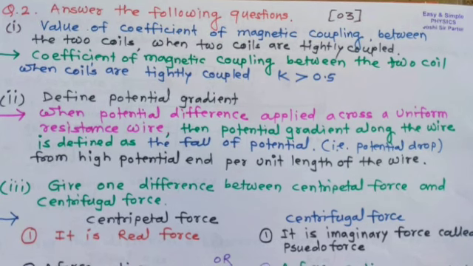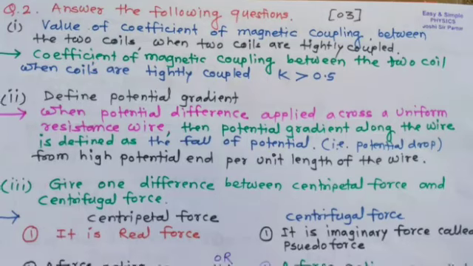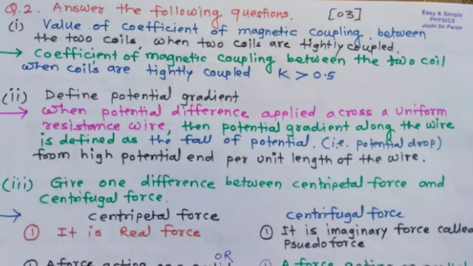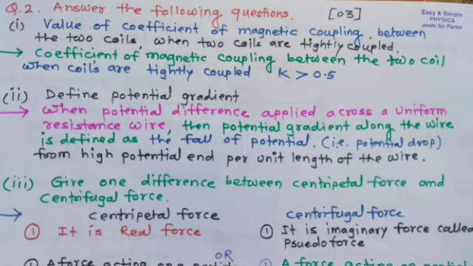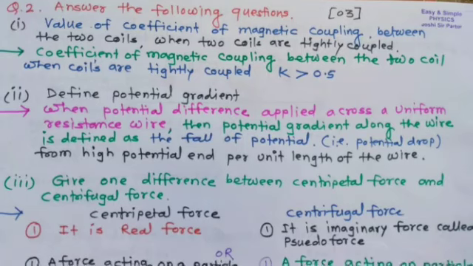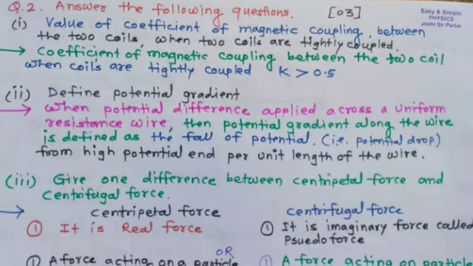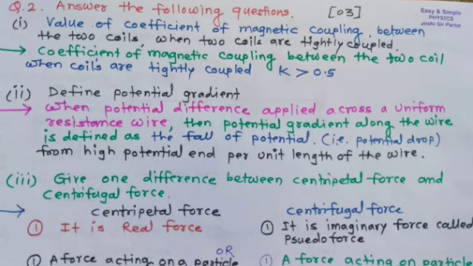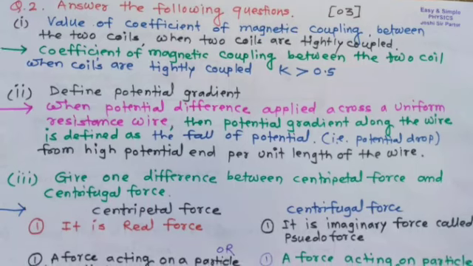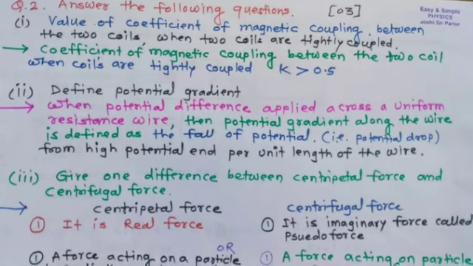Question number 2. Answer the following questions. Question 1: value of the coefficient of magnetic coupling between two coils when the two coils are tightly coupled. So the answer is that the coefficient of magnetic coupling K between the two coils when the coils are tightly coupled is greater than 0.5.